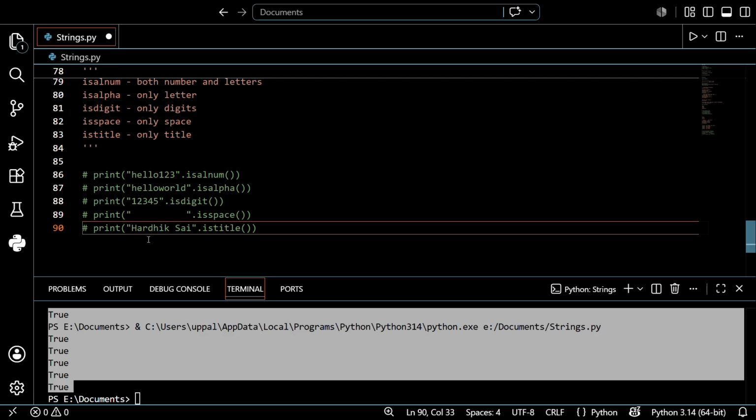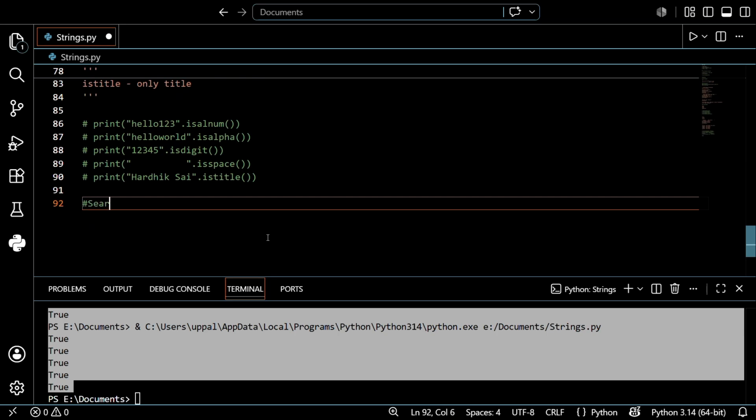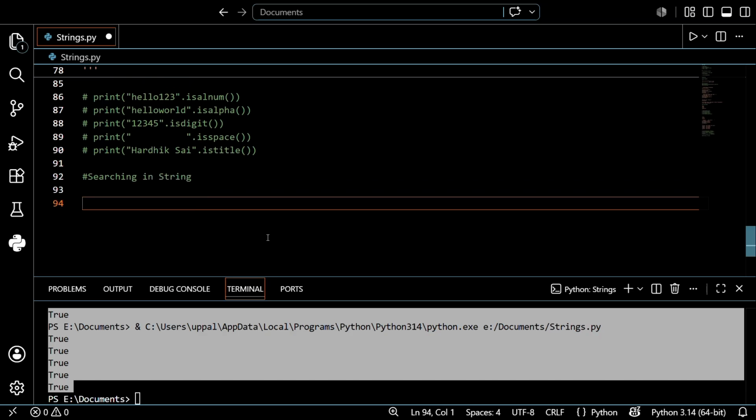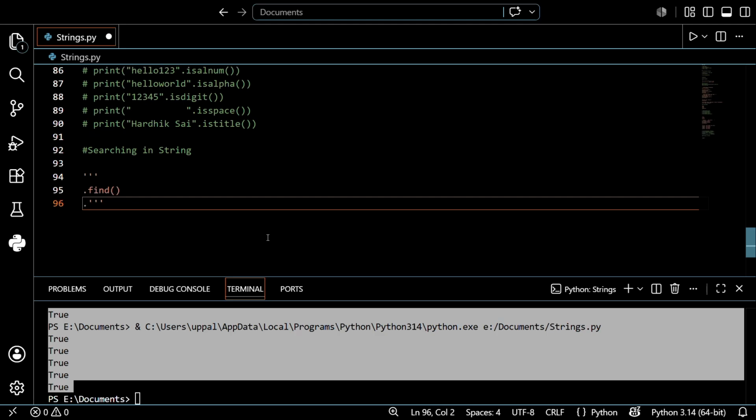So let's go to the next thing, that is searching in a string. So how to check whether a particular word or particular letter is present in the string by using these functions. So please do not skip this one. The topic is searching in string. It's very easy, just focus on it, guys. We will discuss two methods, that is dot find and dot index.